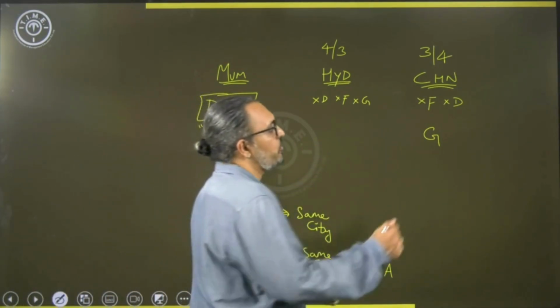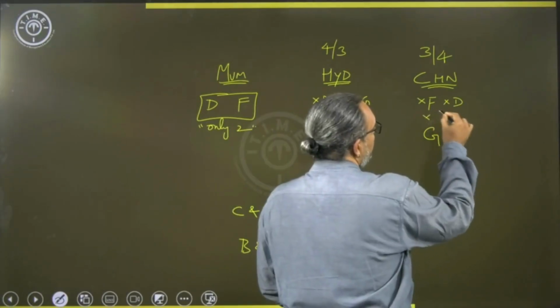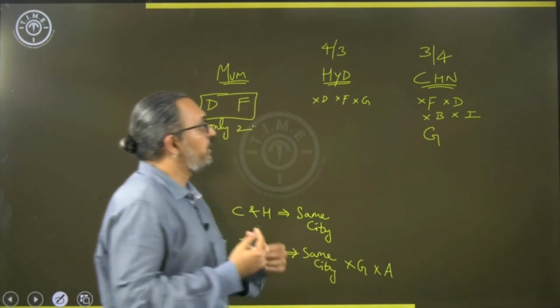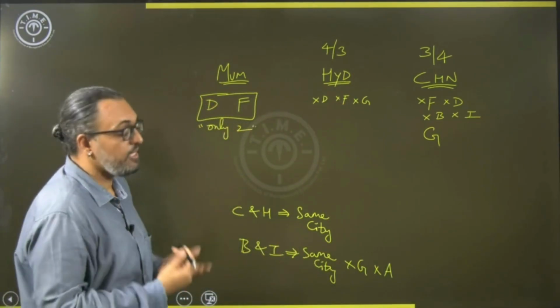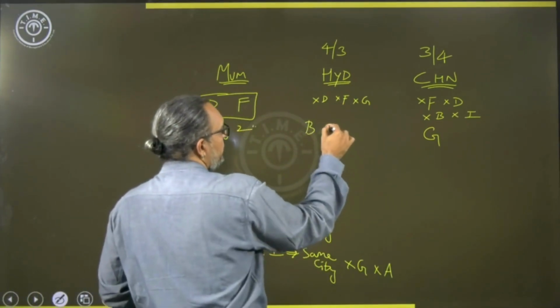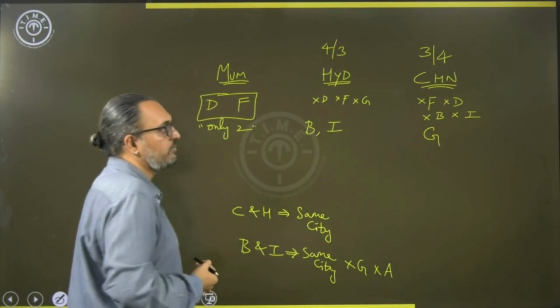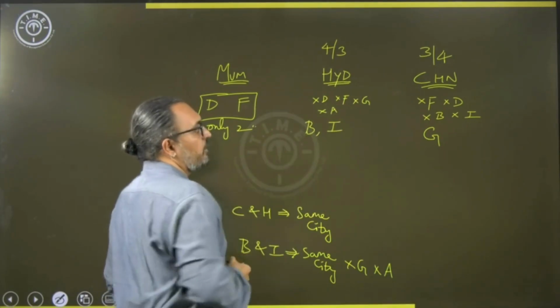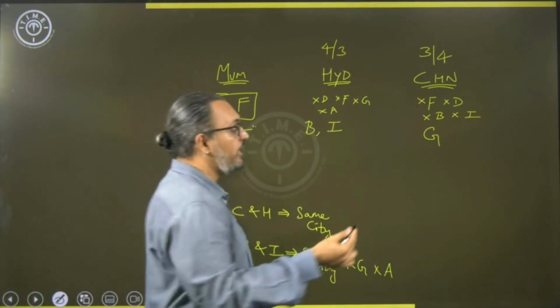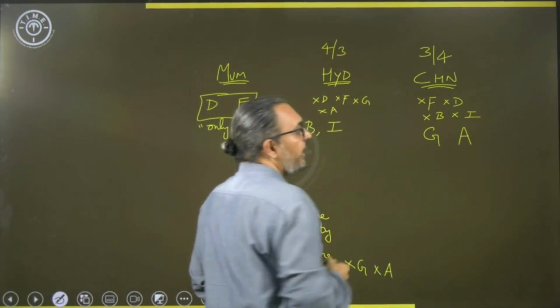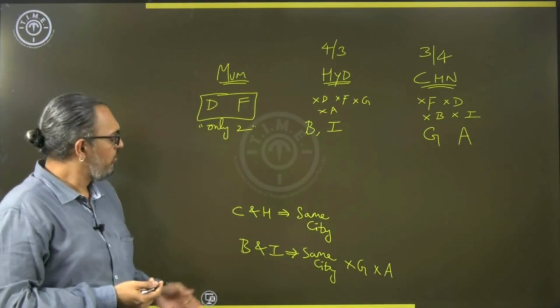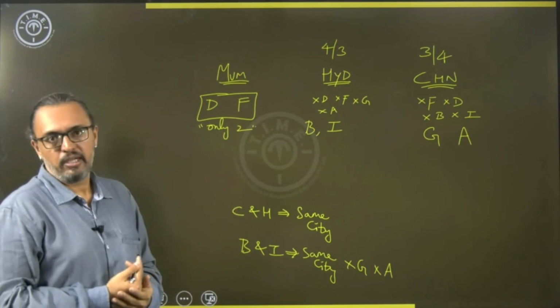Now, since G is ruled out here, I can clearly remove B and I also from here. That means the only position or the city where you can have B and I is Hyderabad. That means now I can rule out A also from Hyderabad. So, indirectly we can now consider G and A belong to the same city, correct? But what about C and H? It still could be Hyderabad or Chennai.